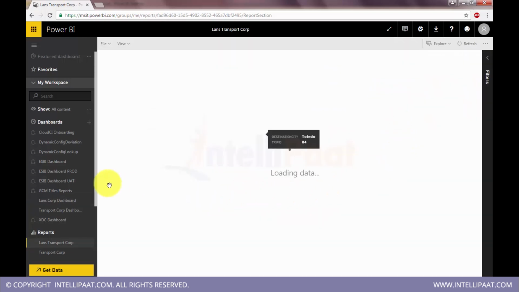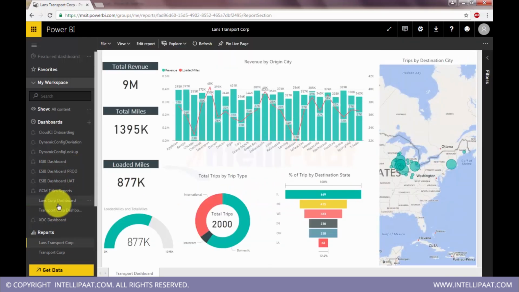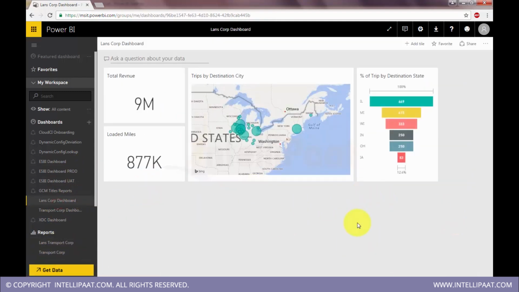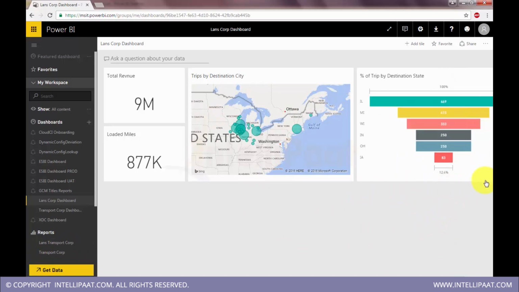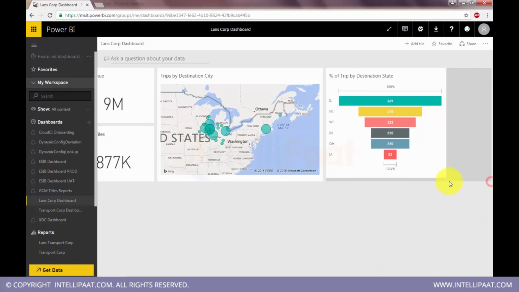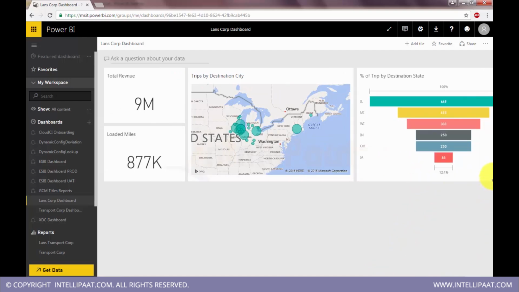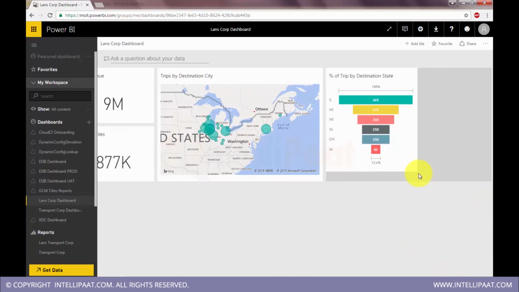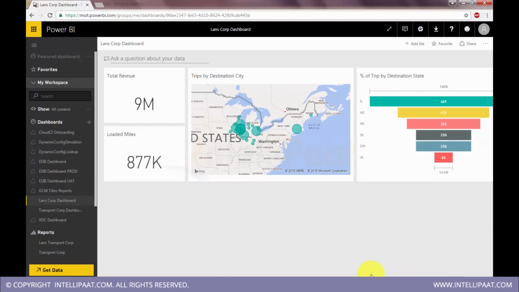If you click on that, it gives you an aggregated brief overview of the data. We can pin visualizations from multiple dashboards into this canvas. Okay, let's leave it there.